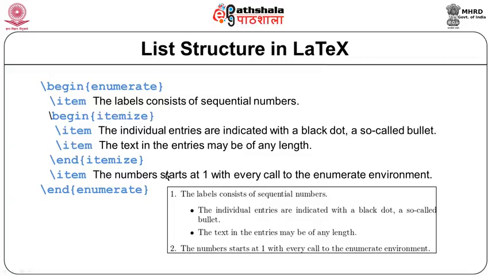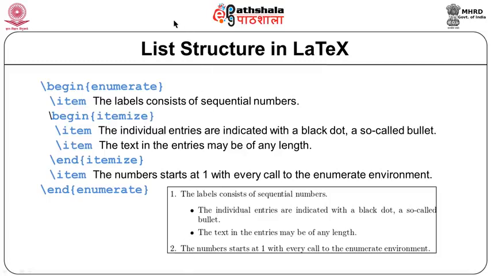So, this is a sample code. I am using 2 different kinds of list, one is enumerate, the other is itemize. When we say itemize, it will show bullets. So, you can see there are 2 items within this itemized environment. So, there are 2 bullets, and when we say enumerate it gives numbers. So, the first item will be given number 1 and the last item will be given number 2.